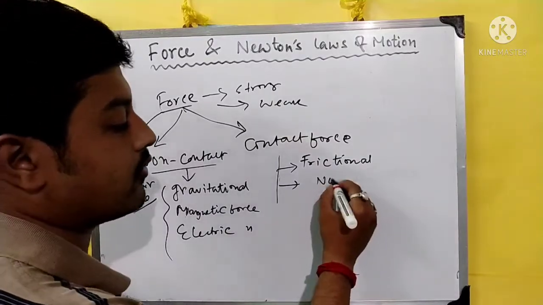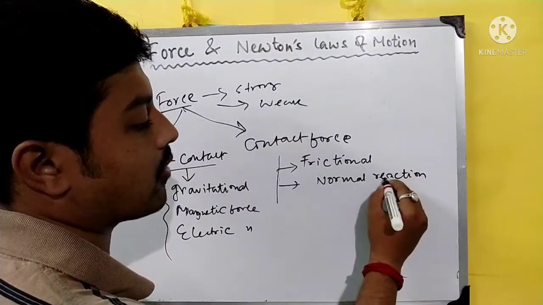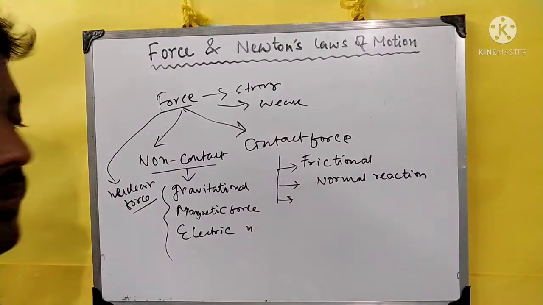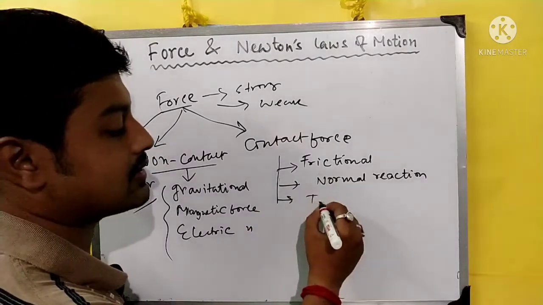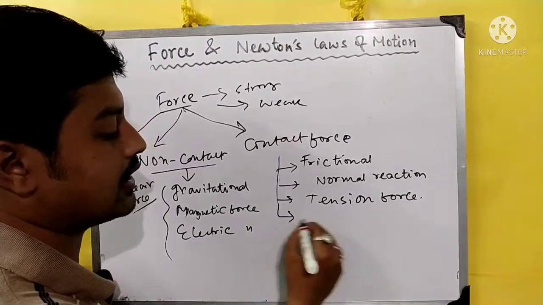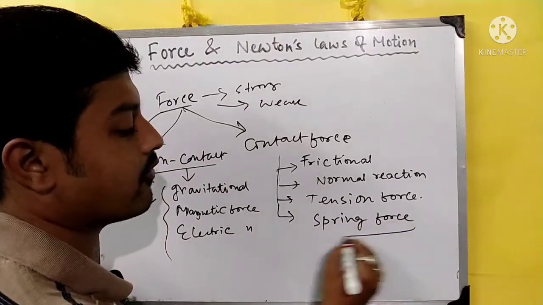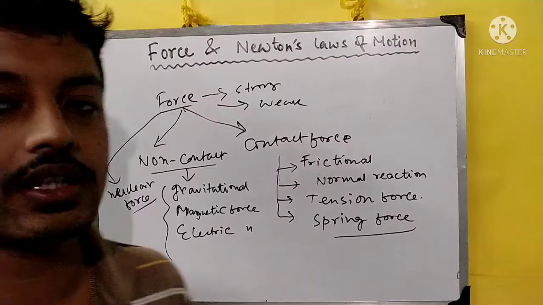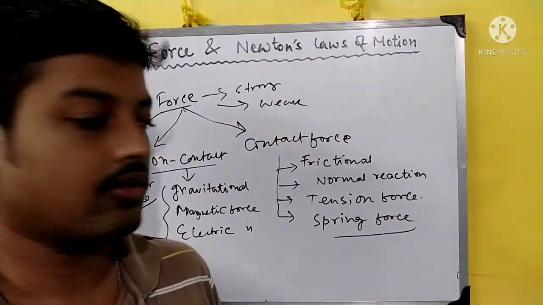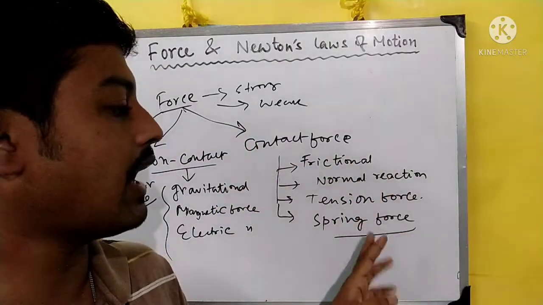One is normal force, normal reaction. Okay, normal reaction force. I will explain about this in this video. Another is tension force. Another is spring force. Spring force is something we are going to discuss in the case of potential energy. In this video we are going to discuss only the contact forces: frictional, normal and tension force.